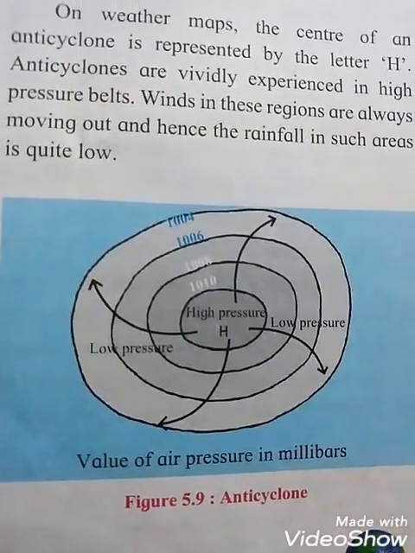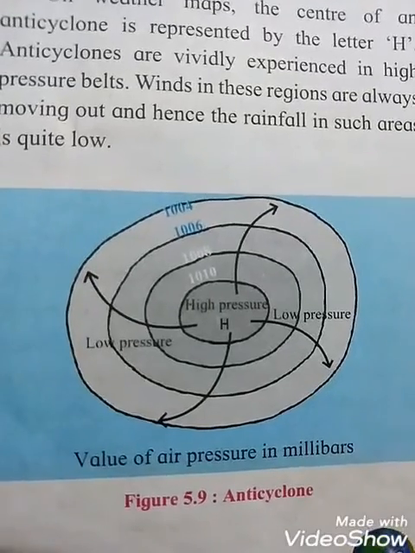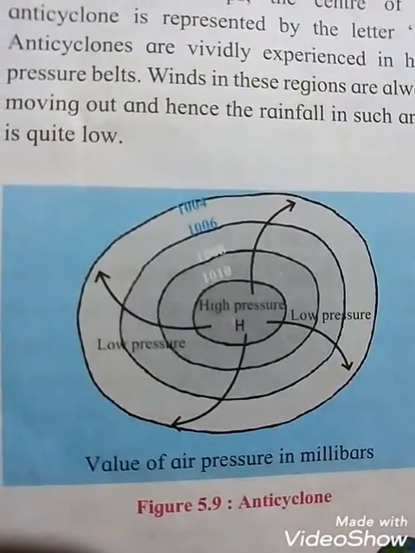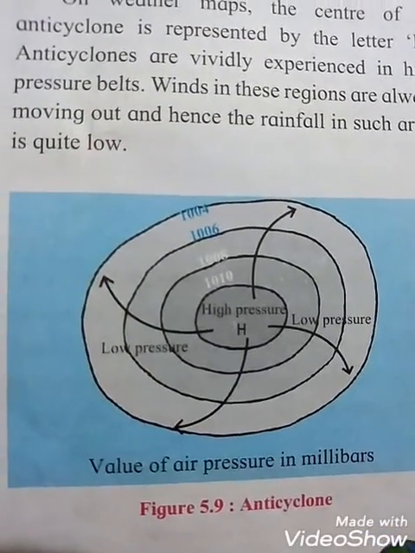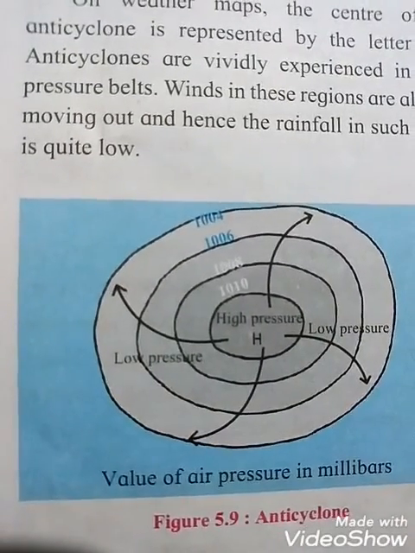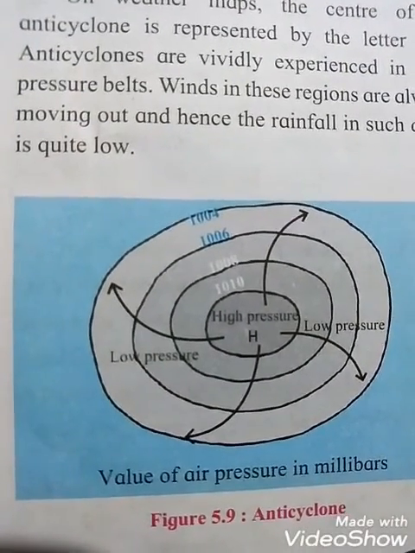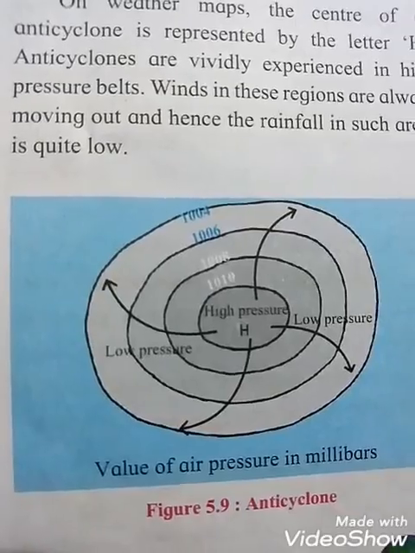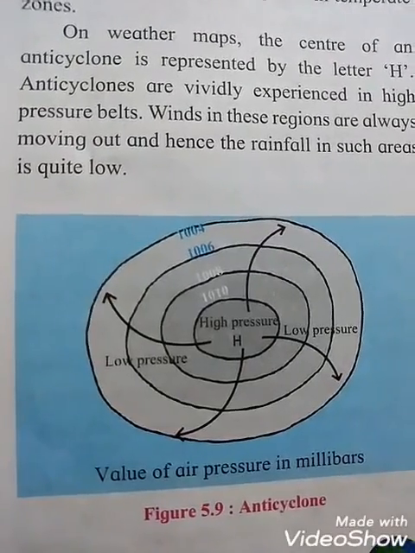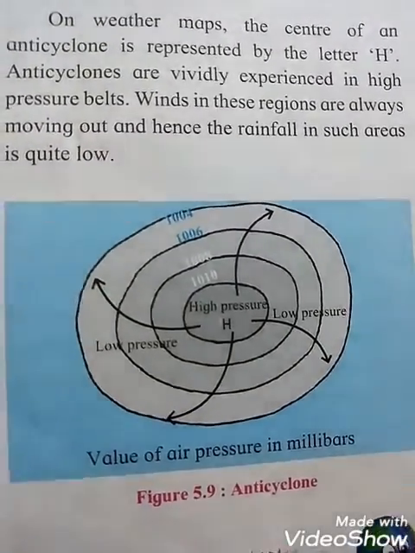Can you see that arrow? See the low pressure, and again the high pressure. 1004, 1006, 1008, 1010. H stands for high pressure, and the anticyclone is represented by the letter H in the center.